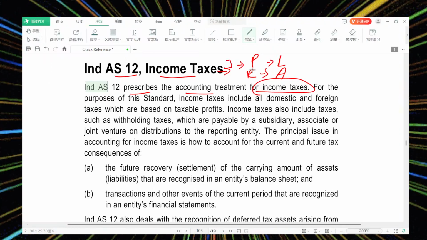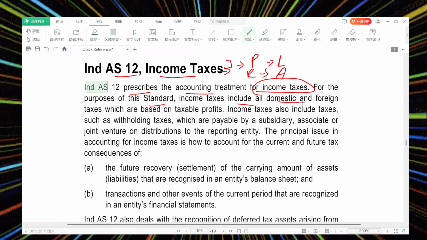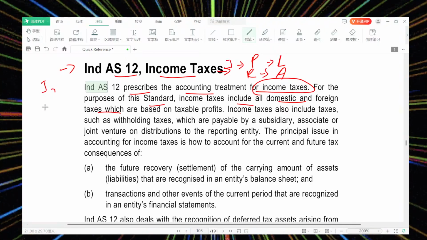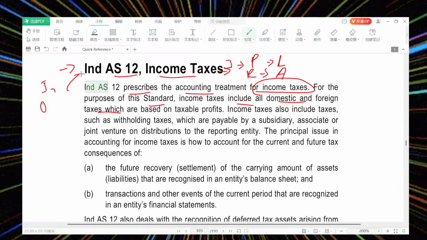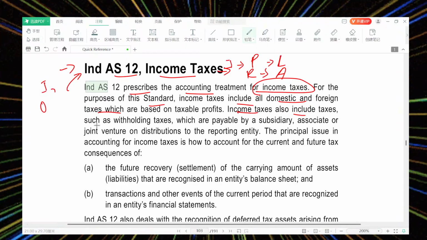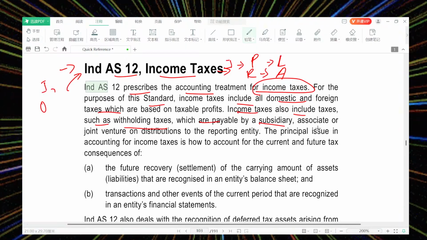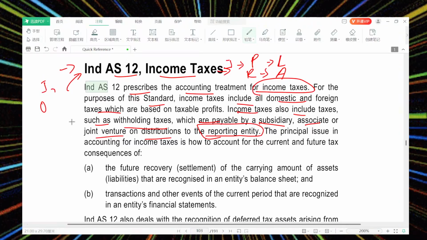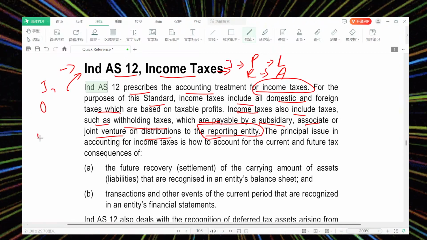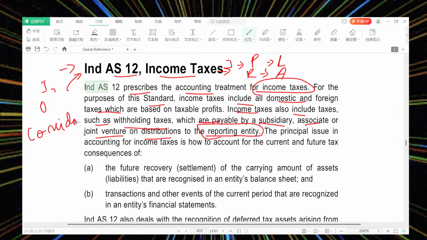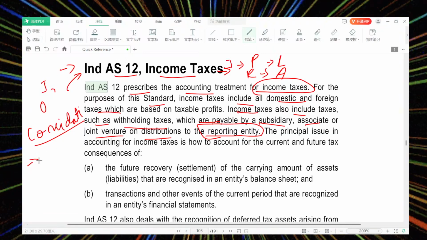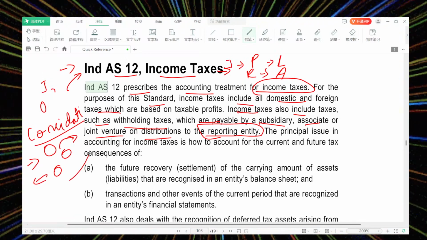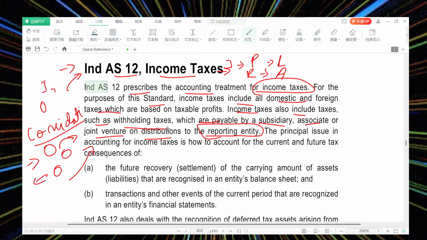Two things there. For the purpose of the standard, income tax shall include all domestic and foreign taxes. So usually income tax is not only Indian taxes, other country taxes are also to be included. Income tax also includes taxes such as withholding taxes, which are payable by a subsidiary, associate or joint venture on distribution to the reporting entity. So when you are doing consolidation, there will be a problem. The other entity may need to pay or receive, and that is also considered in the income tax proportion.